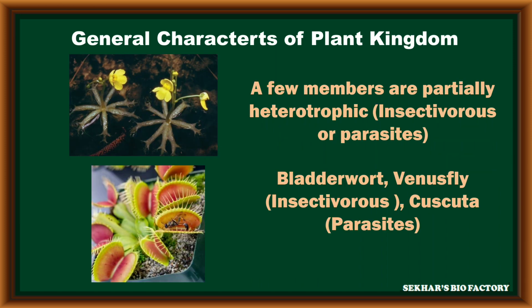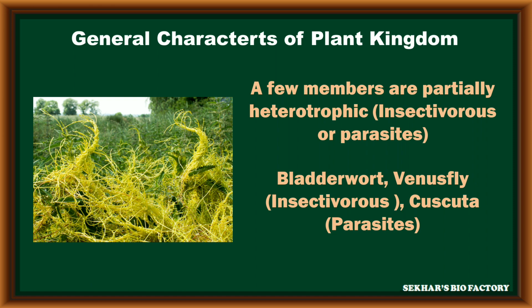But very few members in Plantae kingdom are heterotrophic in nature, like either insectivorous plants or parasitic plants. Some plants like bladderwort and Venus flytrap are insectivorous in nature. Generally, these plants collect nitrogen from insects, not food. Another plant is Cuscuta. This Cuscuta is completely parasitic in nature. It collects food material and everything from the host plant.